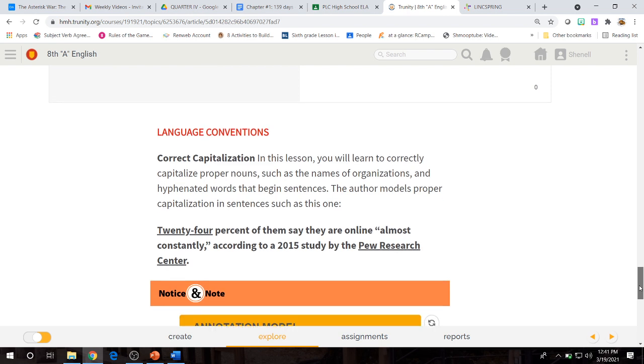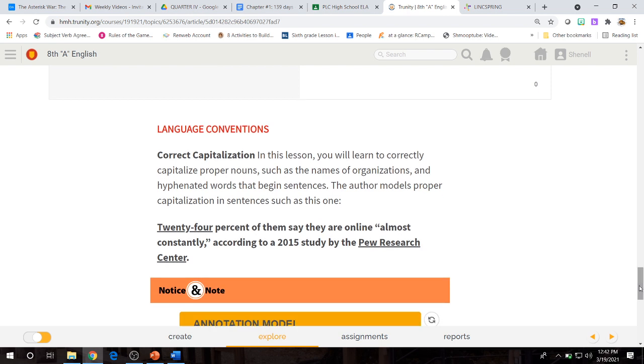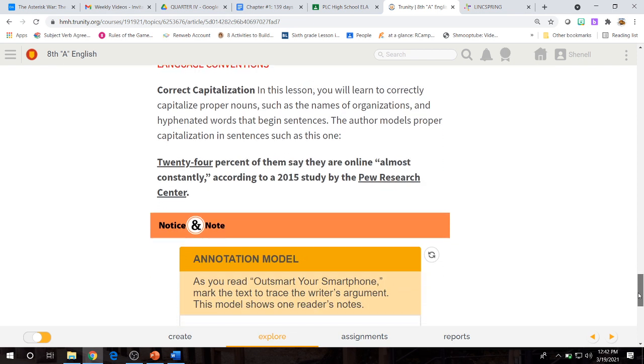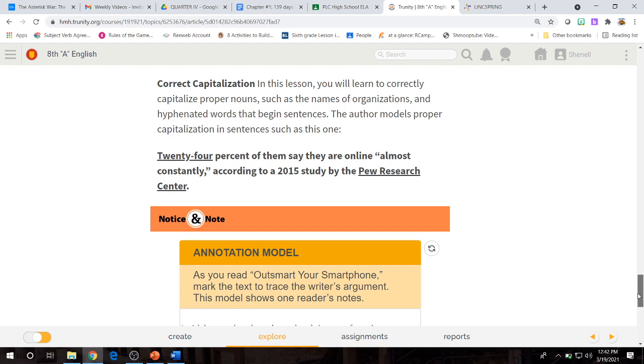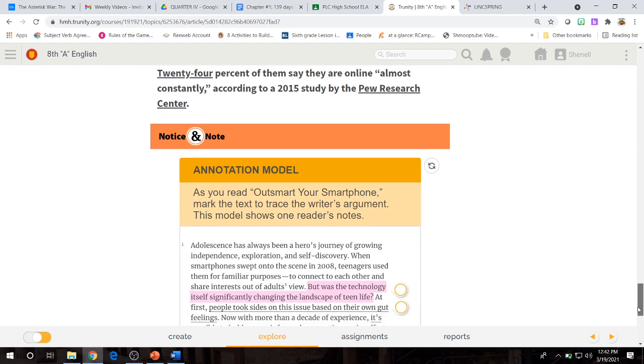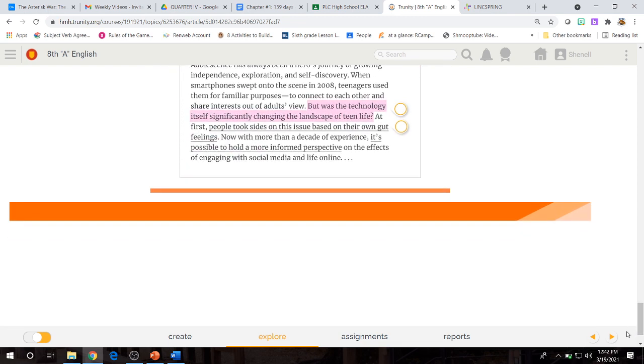For our language conventions, we have correct capitalization. In this lesson, you will learn to correctly capitalize proper nouns such as the names of organizations, and words that begin sentences. The author models proper capitalization in sentences such as this one. 24% of them say they are online almost constantly, according to a 2015 study by the Pew Research Center. So as you can see, at the beginning of the sentence, it's capitalized, and then the name, which in this case is a proper noun because it has a specific name.